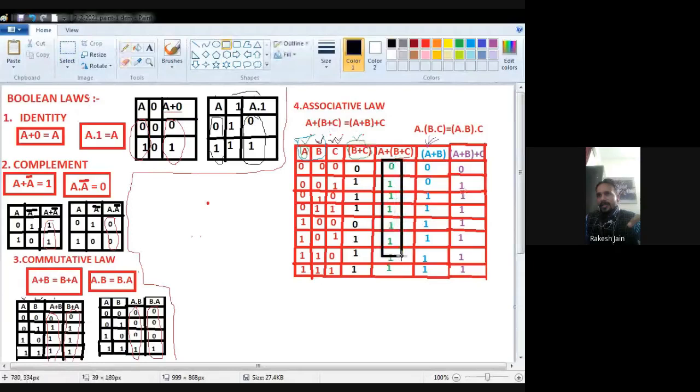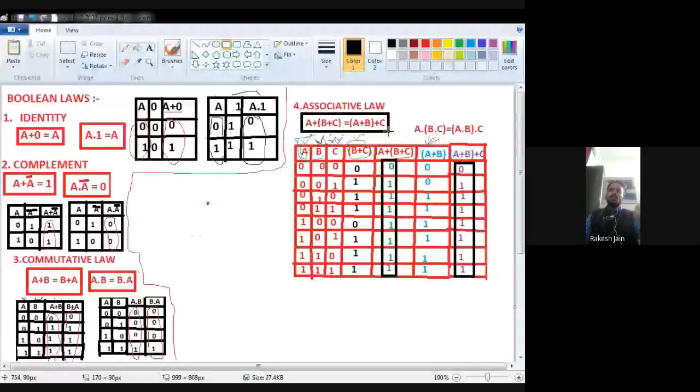Now see, A plus B is 0 and C is 0, both are 0, that's why 0 is there. Now second case, A plus B is 0 but C is 1, that's why 1. Now A plus B is 1 and C is 0, because 1 I find, so I put a 1. Now A plus B is 1 again and C is 1, because I find 1, so 1. A plus B is 1, C is 0, but I find A plus B as 1, so 1. Any input is 1, you have to put 1, and see A plus B is continuously 1, so I put 1 1 1 here. Okay, now check the LHS and RHS.